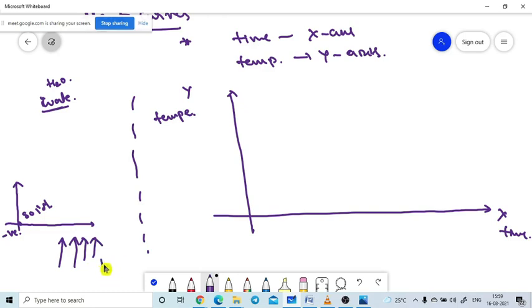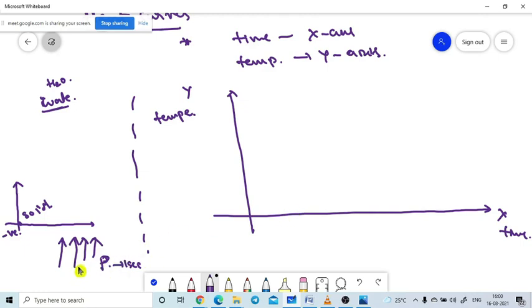P amount of heat is supplied in 1 second. Just P is the number. Let's assume it is 2 calories, 4 calories, or 5 calories. We are taking the generalized case, that's why I am taking it as a variable.